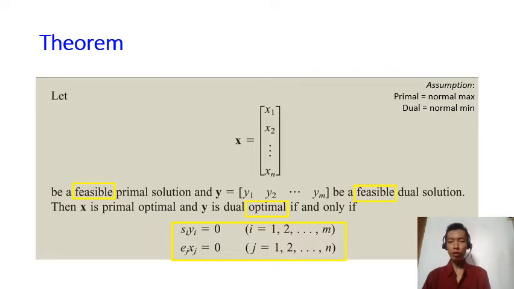Similarly, the excess variable from the dual problem times the corresponding variable in the primal problem must be 0. It is called complementary because the complementary problem of the primal is the dual, and the complementary of the dual is the primal.